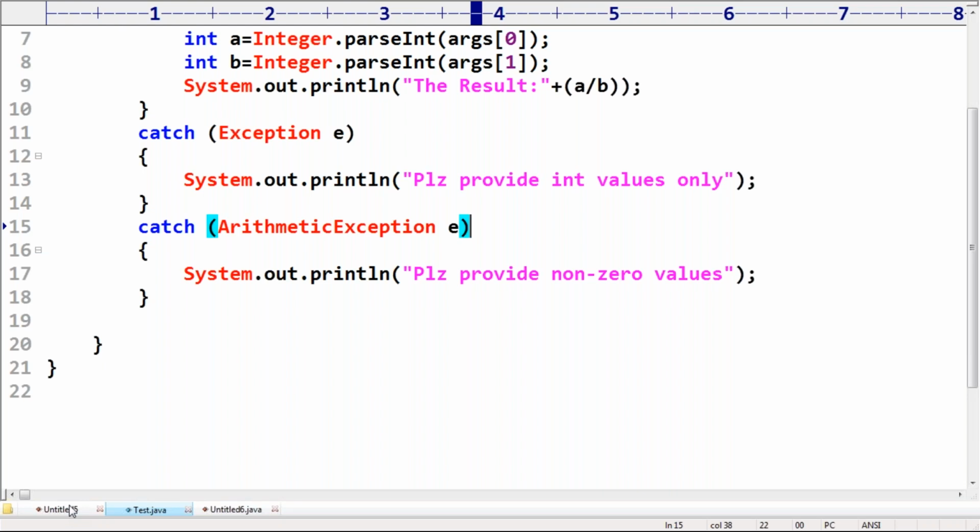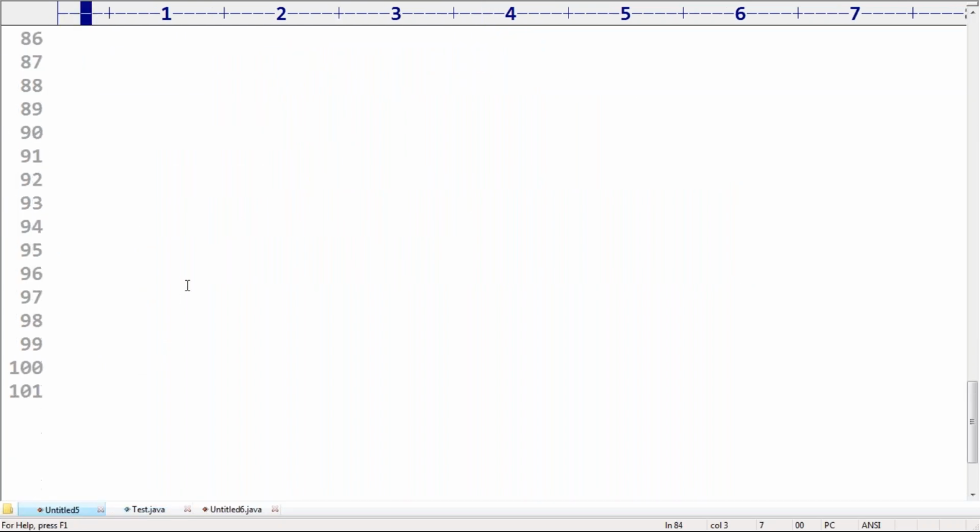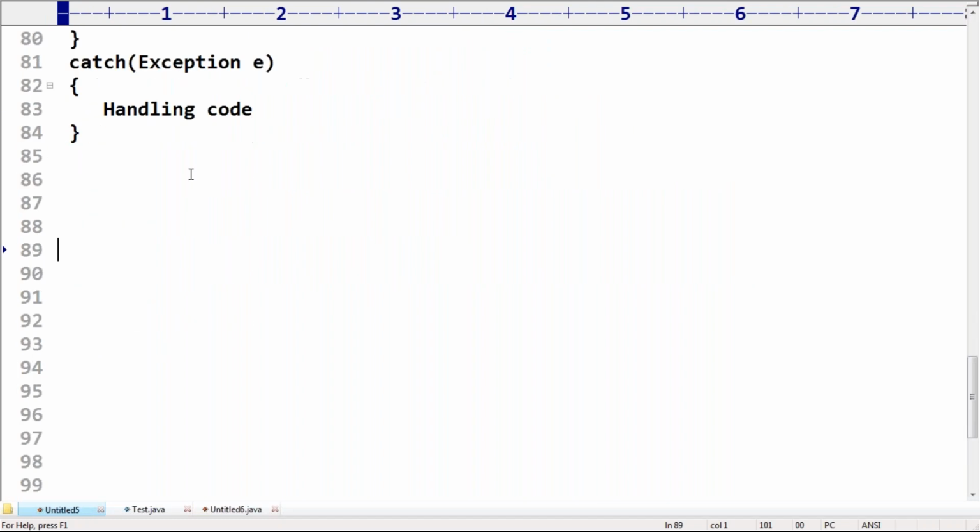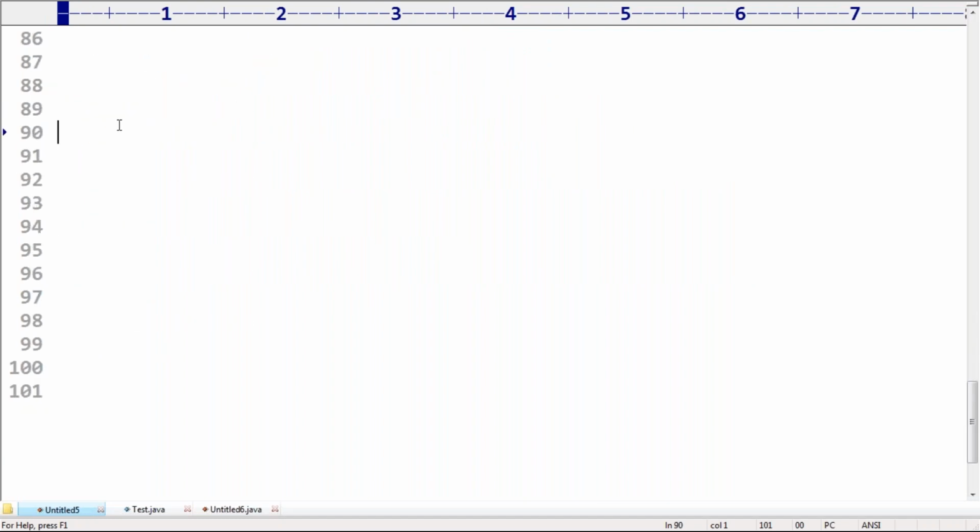Okay. Now the next scenario we are taking. Observe carefully. The next one, a very important concept, the finally block. Very important terminology, finally block. Finally, what we have to do? Very simple, sir. Very simple.